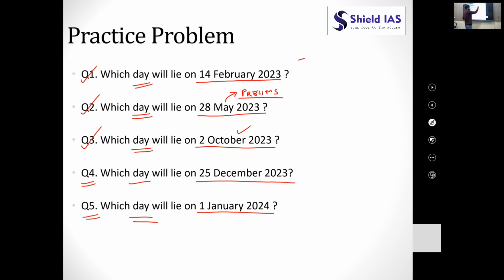So till today we have tried to calculate the day on a particular date in a given year, or in a single year. Going forward we will be learning how you would calculate the day on a particular date of multiple years, right? So if I say what will be the day on 20th May 2029, these type of questions we will see how we will be exploiting another property of the calendar in order to navigate through the years, right?